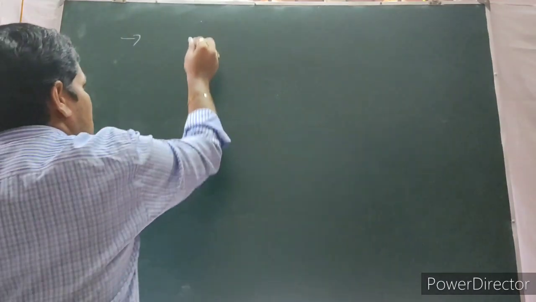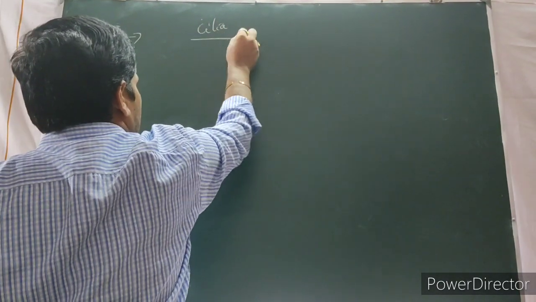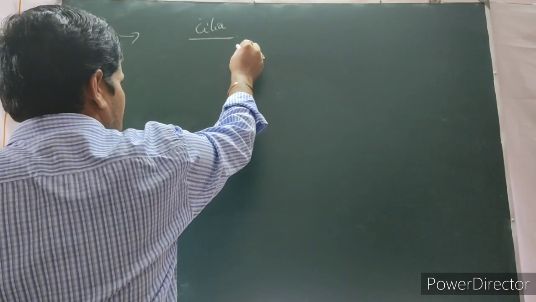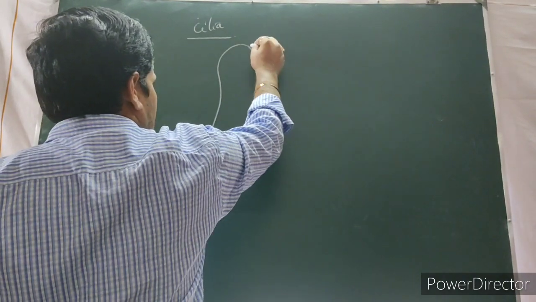If you see the cilia, commonly in paramecium we observe the cilia.